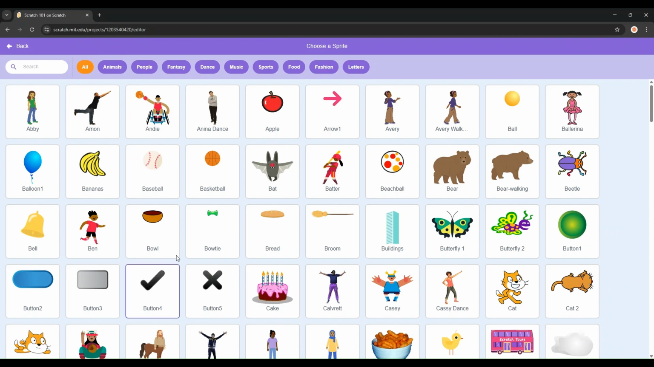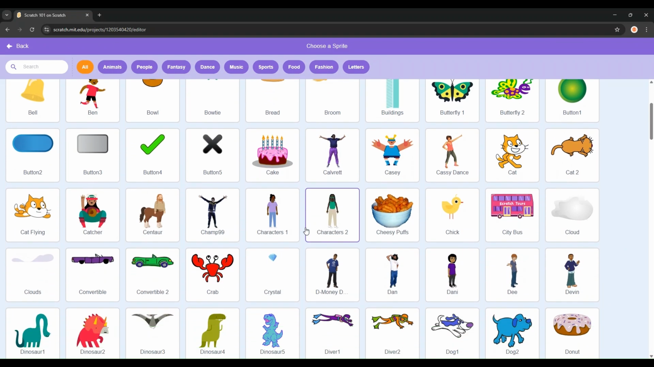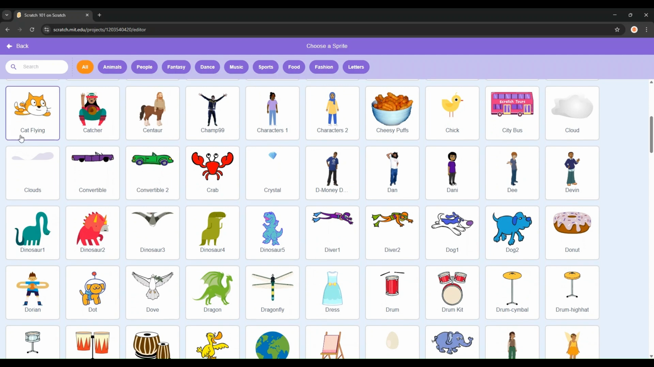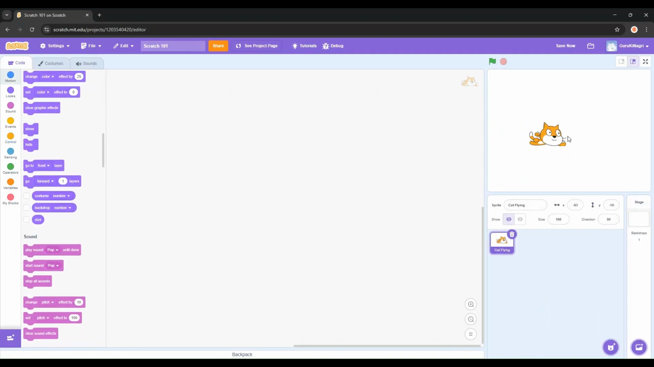Now look for something that flies, anything. I'm gonna do this flying cat. It's kind of like the Scratch Cat, but he flies. Now let's put him in the middle. Go to X and type in 0. After that, do the same thing with Y. There we go. Now he's in the middle.